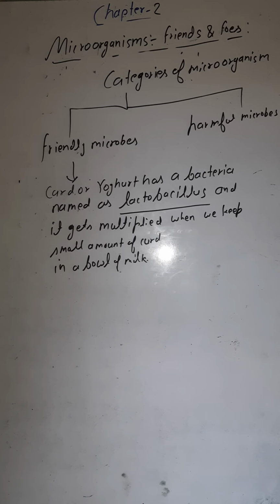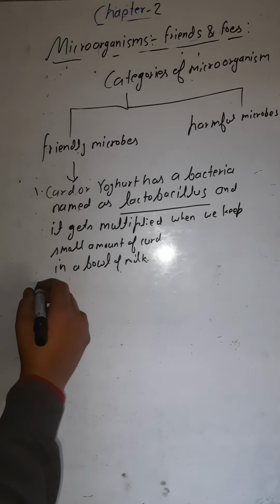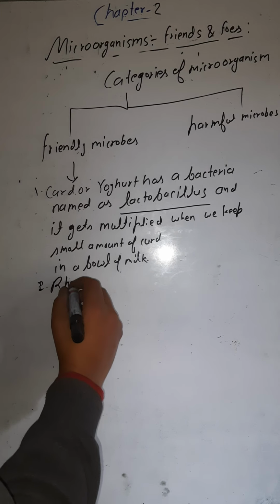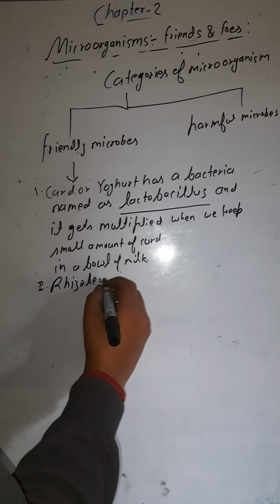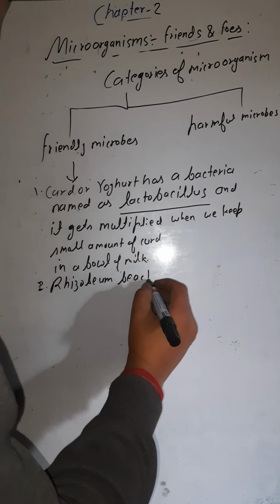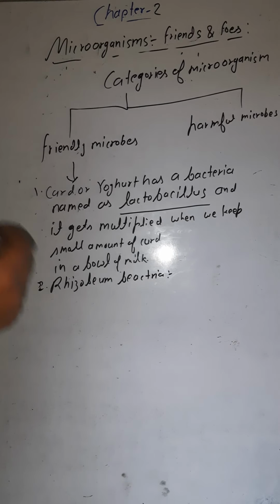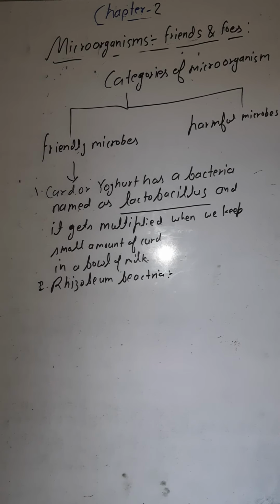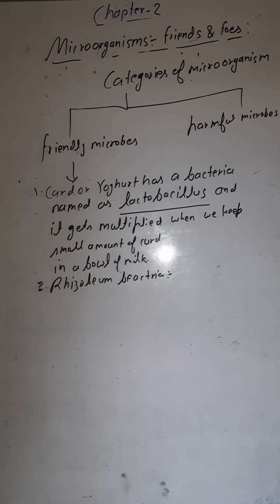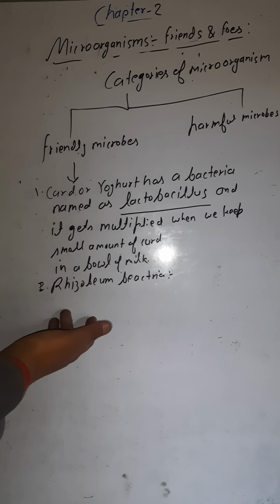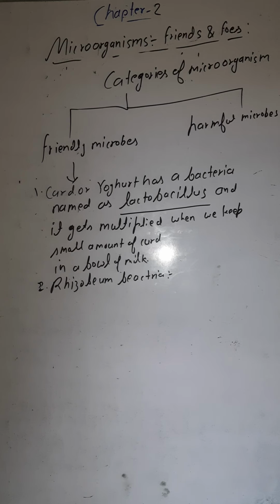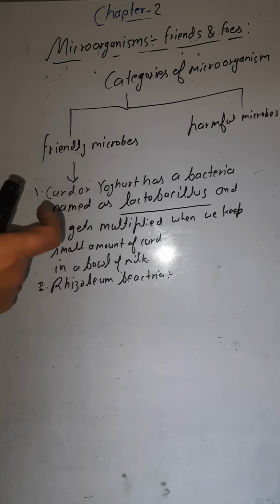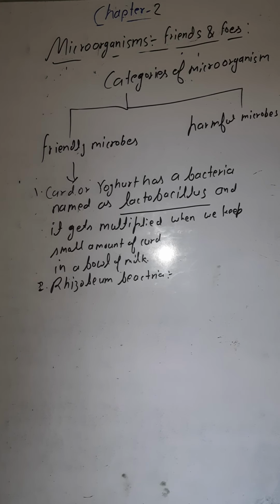Now you have another bacteria called the rhizobium bacteria. This rhizobium bacteria is also a friendly bacteria. Where do we find it? I have just told you about it in the previous chapter, the first chapter, where we talked about crop production and management. There I told you about this rhizobium bacteria.